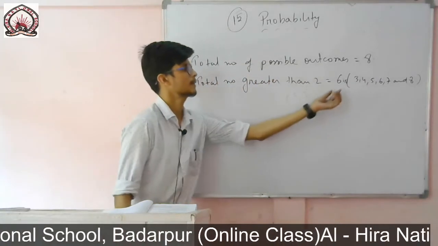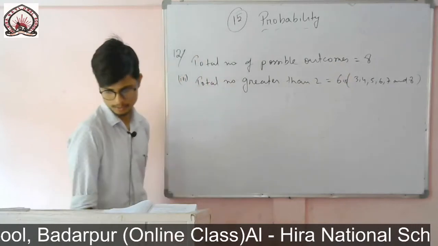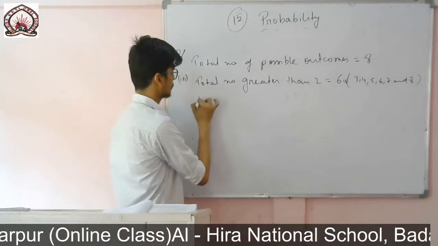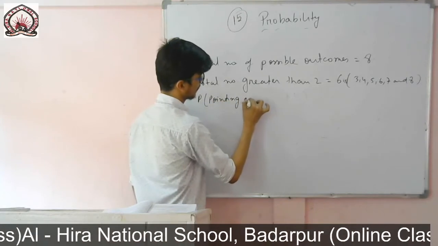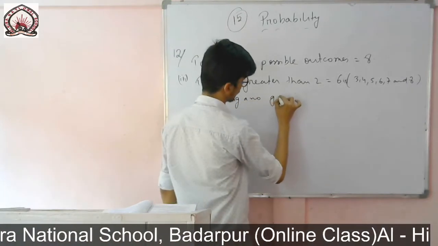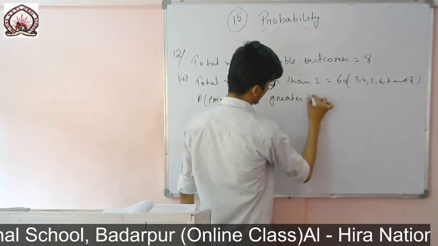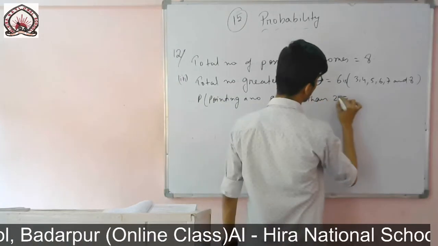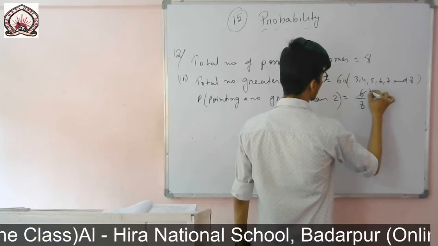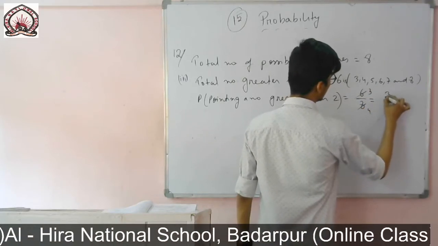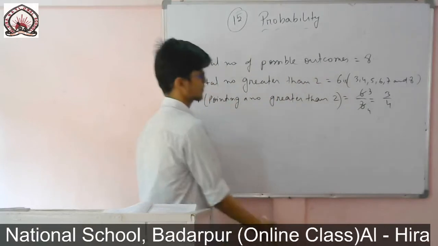So this is our favorable outcome, this is the total possible outcome. So therefore probability of pointing a number greater than 2 is equal to 6 by 8, which I can cancel. 2 3s are 6, 2 4s are 8, so 3 by 4 is the answer.